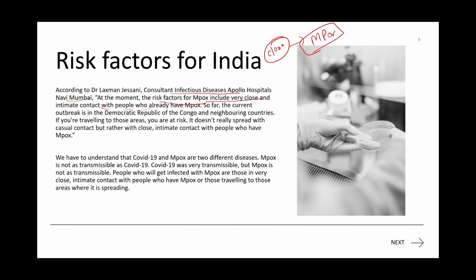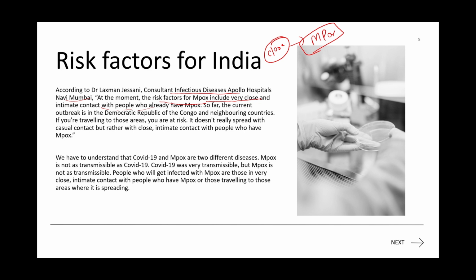Okay, so the chance of it spreading and becoming a pandemic kind of situation is very low compared with the coronavirus that we have recently seen. There is very little chance for that. So that's what it is: the person has to be in very intimate contact with the other person.